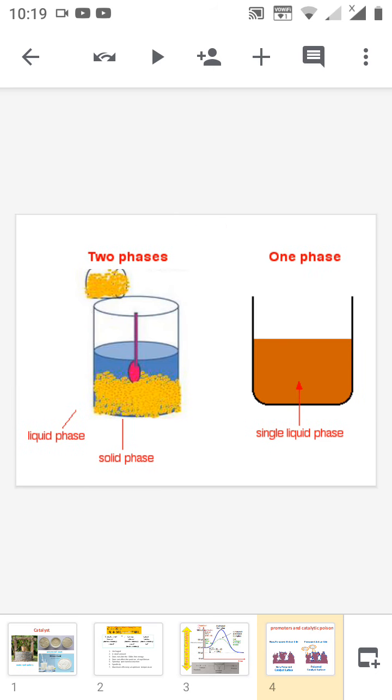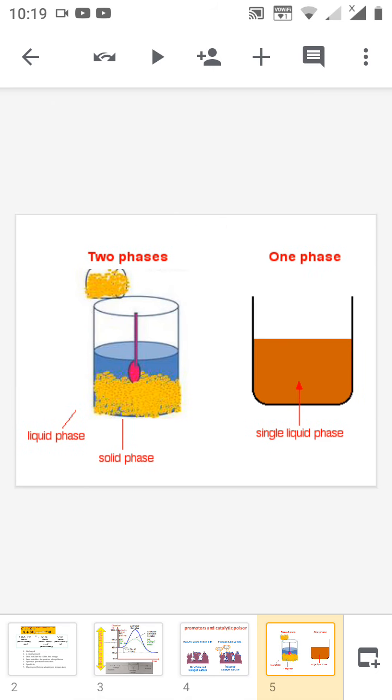Now we are moving on to the different types of catalysis. Catalysis can be classified into two types: homogeneous catalysis and heterogeneous catalysis. Homogeneous catalysis means that the reactant and catalyst are in the same phase. The second one is heterogeneous catalysis, which means the catalyst and the reactant are in different phases.